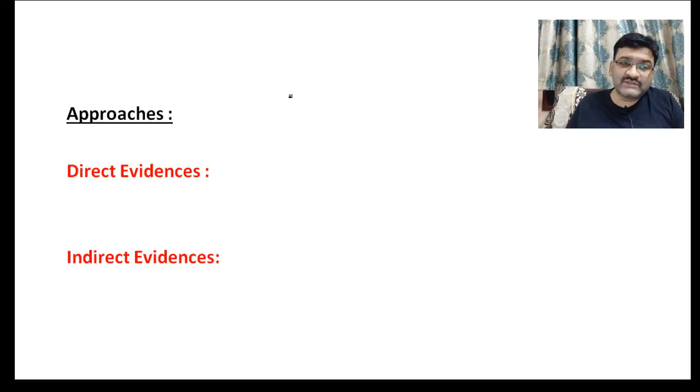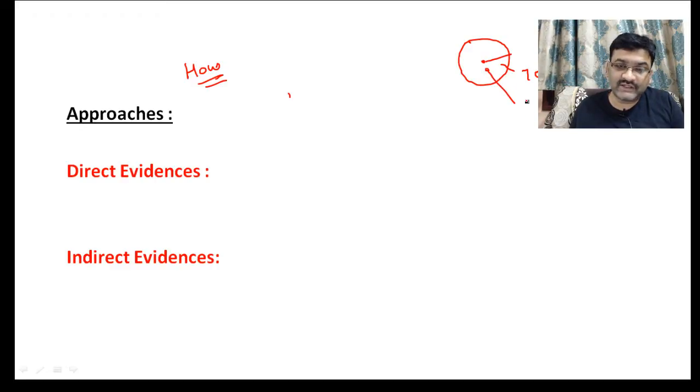Now, the next question that arises is how we can study the interior of the earth. If you see the structure of the earth, the radius of the earth is approximately 7,000 kilometers, and the center of the earth has a temperature of 6,000 degrees.